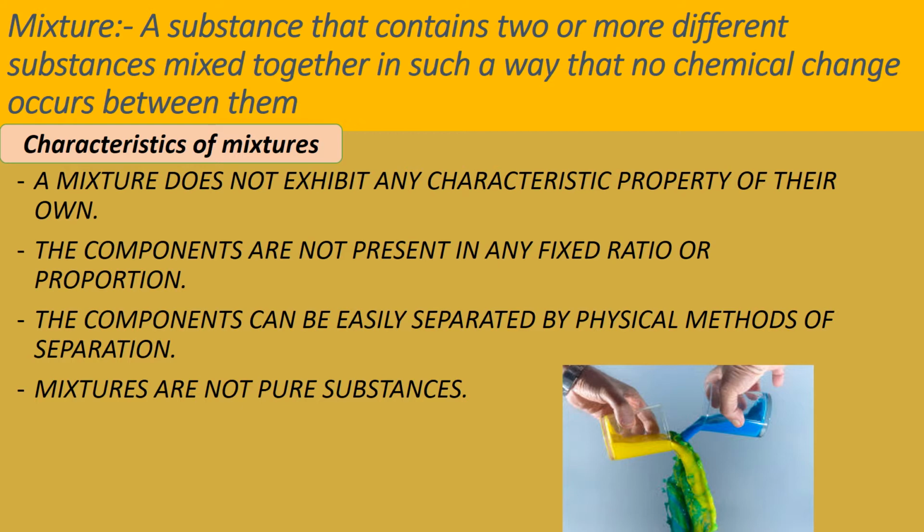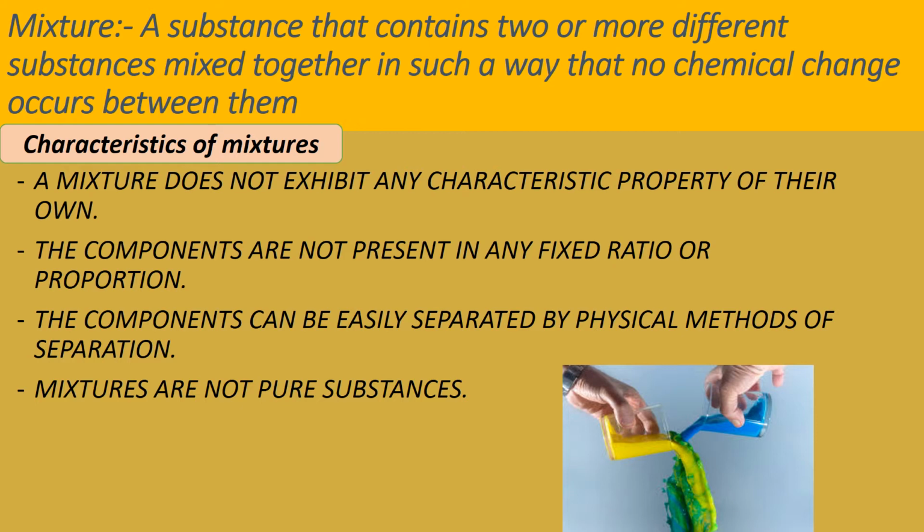So now what is a mixture? A mixture is a substance that consists of two or more different substances or different components that are mixed together in such a way that no chemical change occurs between the components of the mixture. Now what are the characteristics of a mixture?